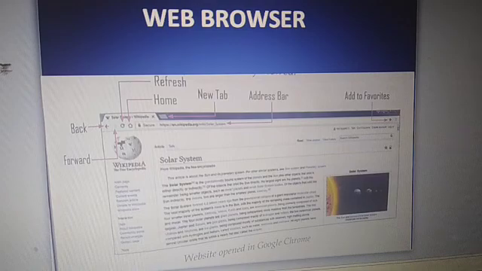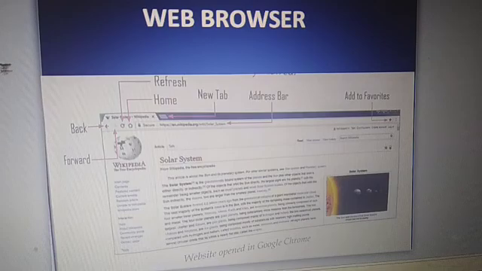So we need a web browser for an internet connection, because this is the only software where we can open websites and web pages. Websites and web pages are very special types of pages made with the HTML language. To open these websites and web pages we need special software called a web browser. So a web browser is an important software for an internet connection.